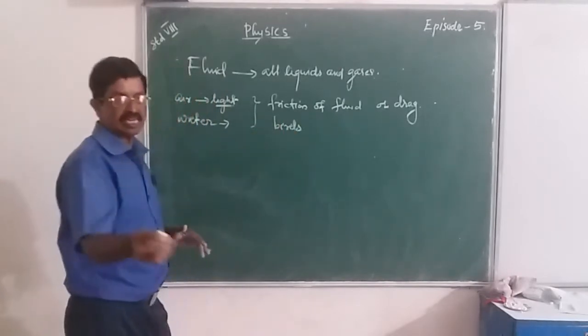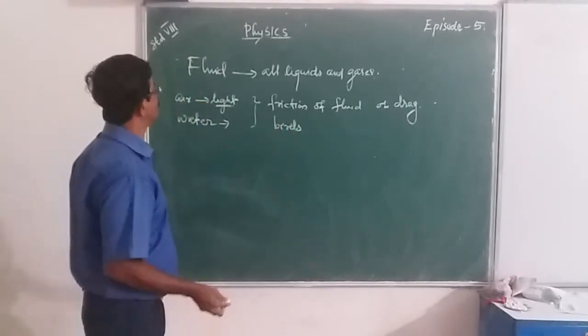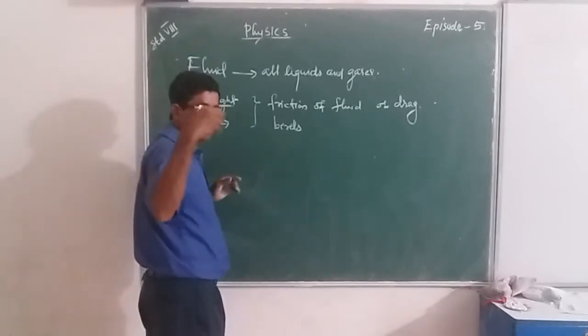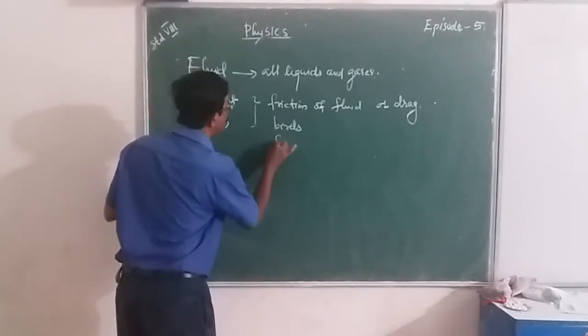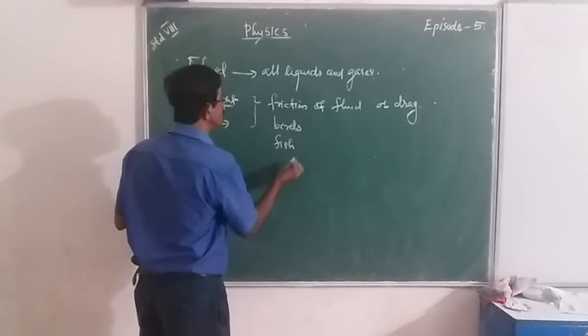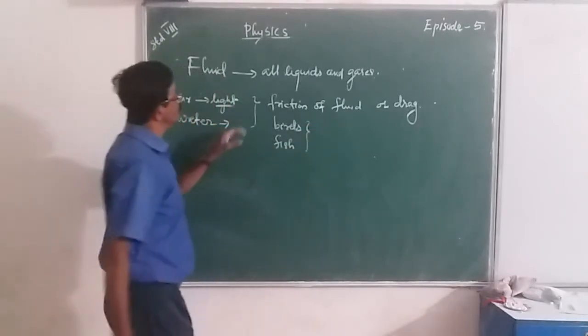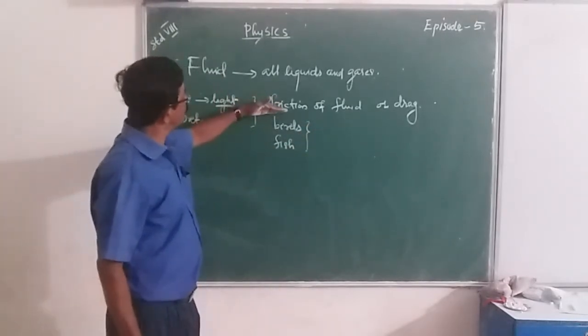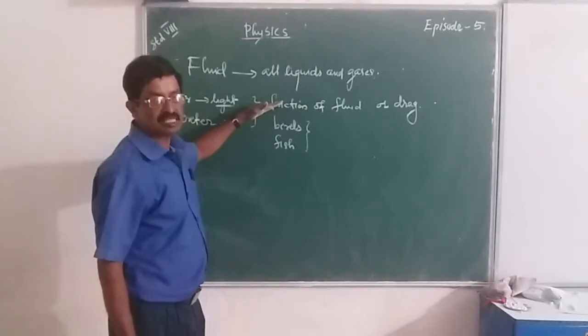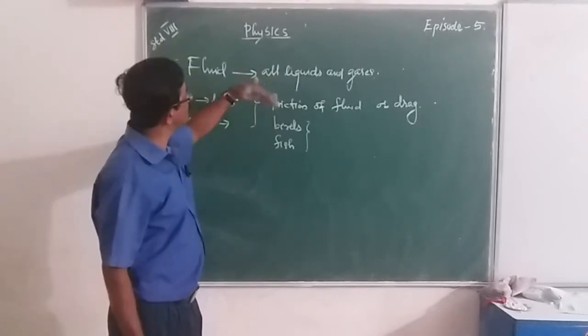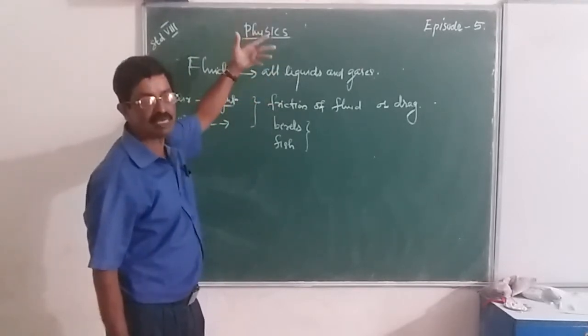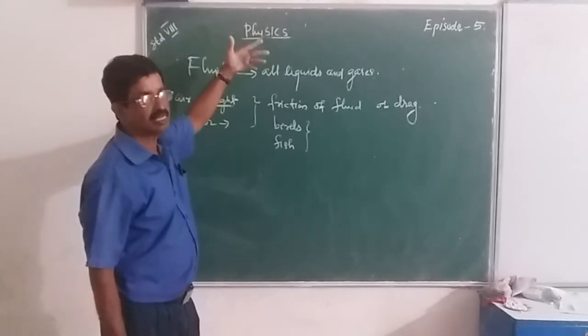When we consider an object moving through air, we observe natural things that move through air, for example birds. And when we consider an object constantly moving through water, for example fish. To move these things, the resistance, that is the friction offered, must be minimum.